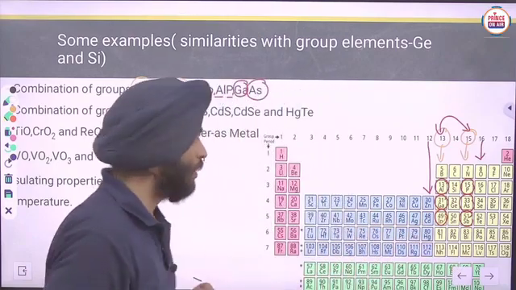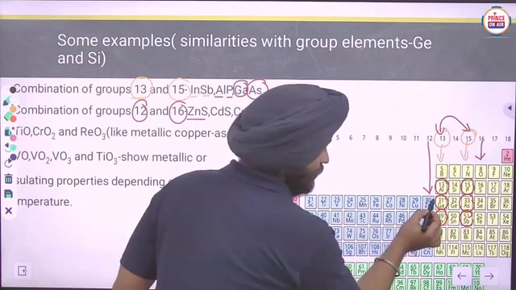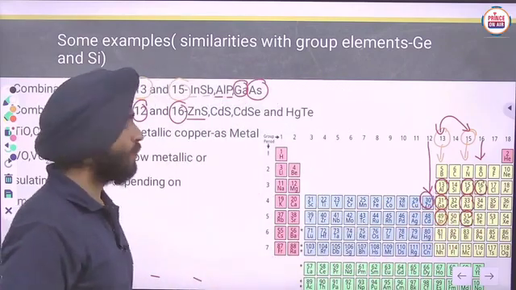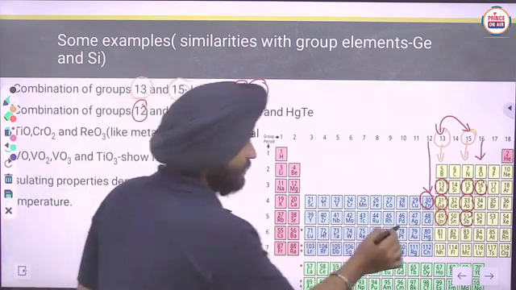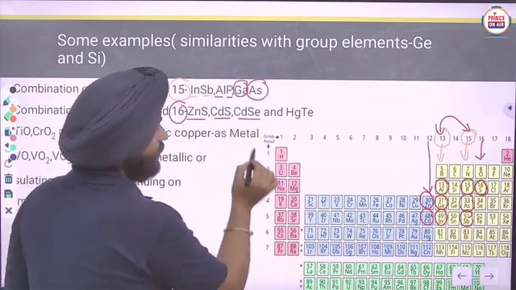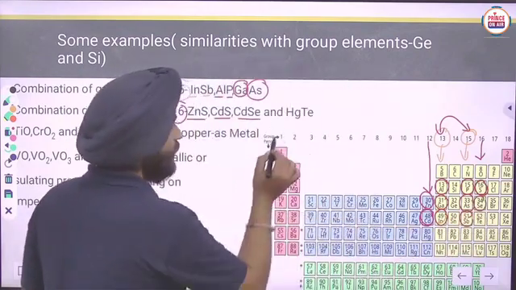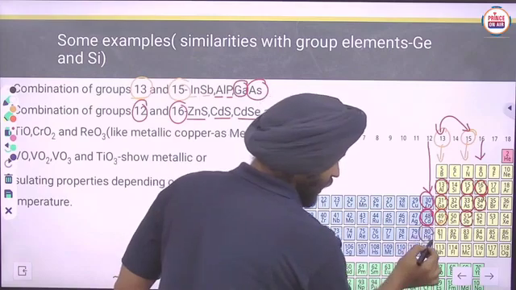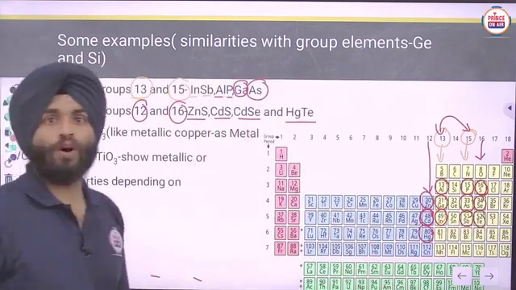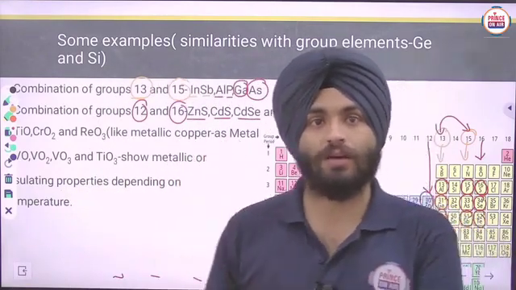So here Zn and S are joined, then Cd and S, then Cd and Se, then Hg and Te. They will join to form semiconductors similar to silicon and germanium.